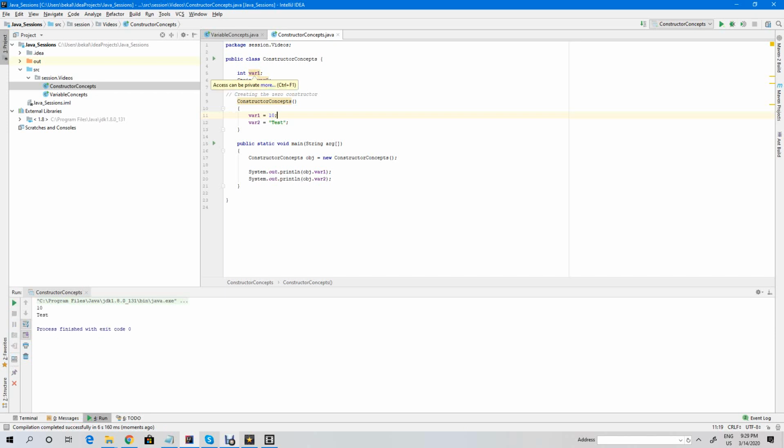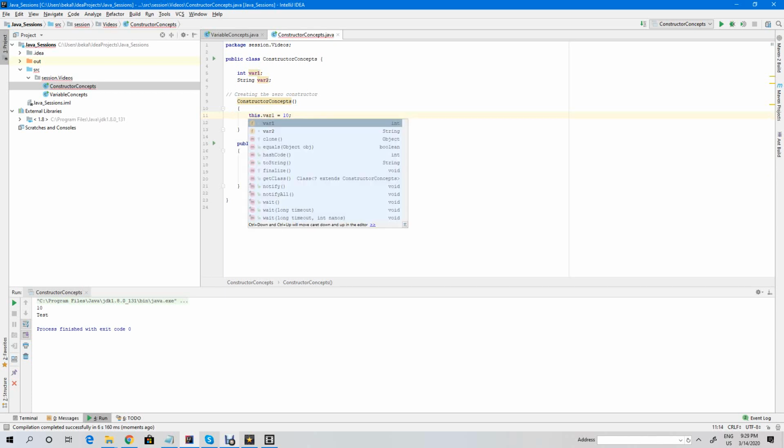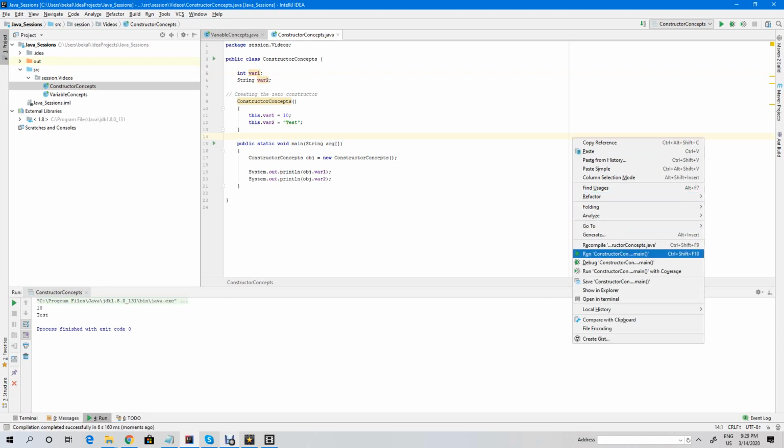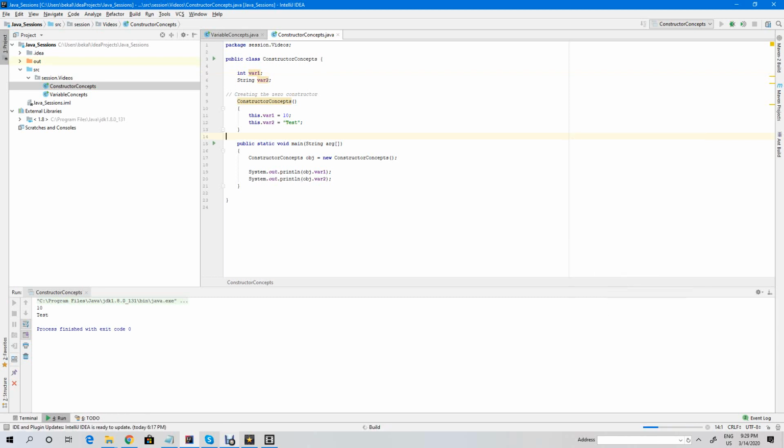This is one way of referring. You can directly call this instance variable and assign the values. The other, more appropriate way is to use the this keyword. The this keyword is used to reference the instance variable. So this.variable one equal to 10 and similarly this.variable two equal to test. So that is another way, with the same result. It will fetch the same result. You run this.